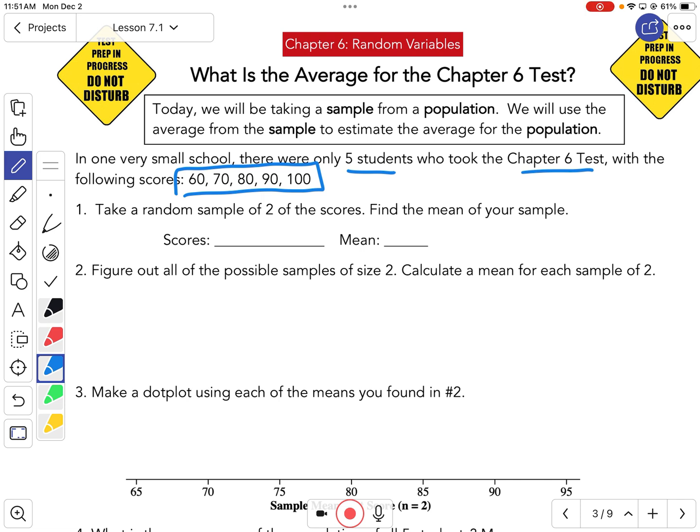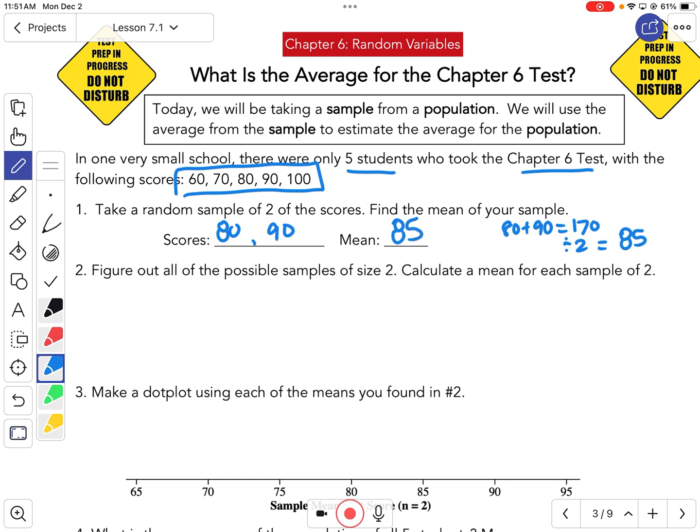Add them up and divide by 2. Okay, so it doesn't matter which 2 you pick. We just picked 2. So I'm going to pick the 80 and the 90. And if I add those up, that'd be 170. And then I divide it by 2. That would give me a mean of 85.